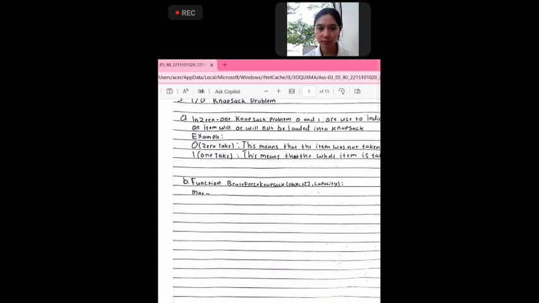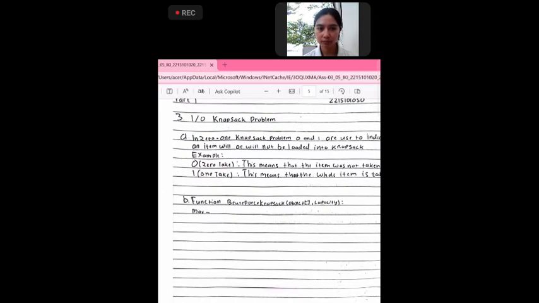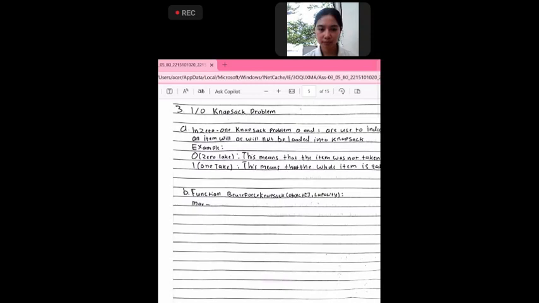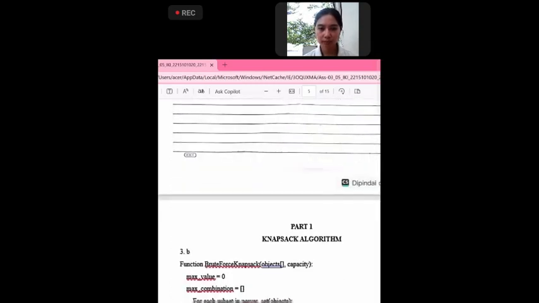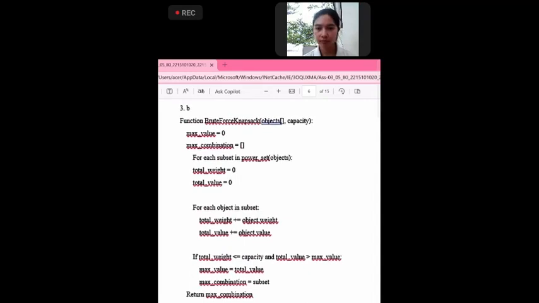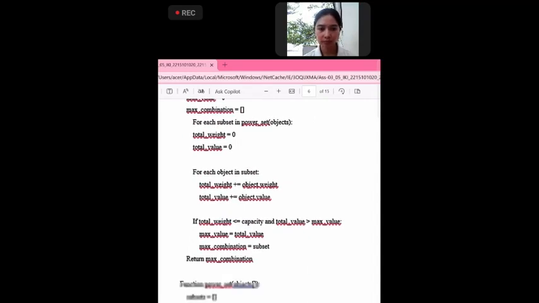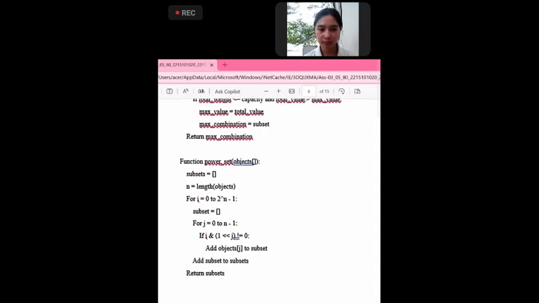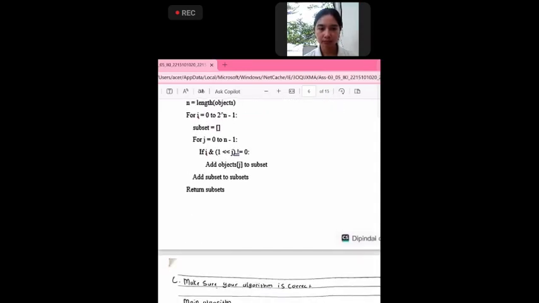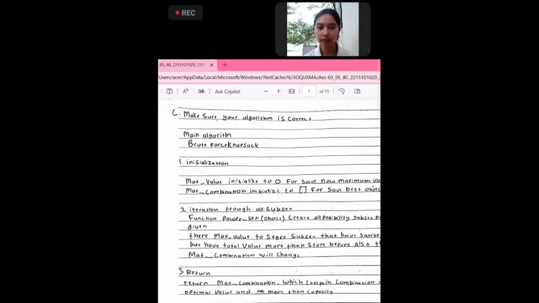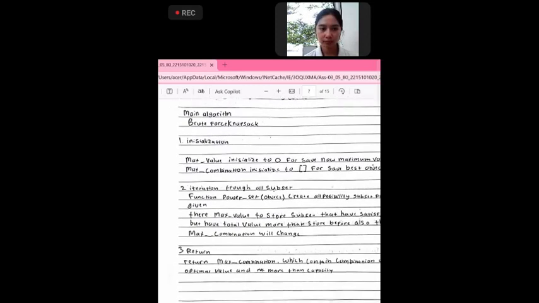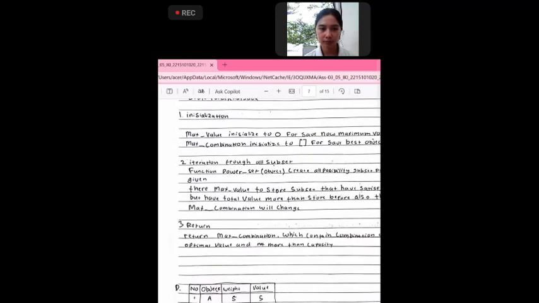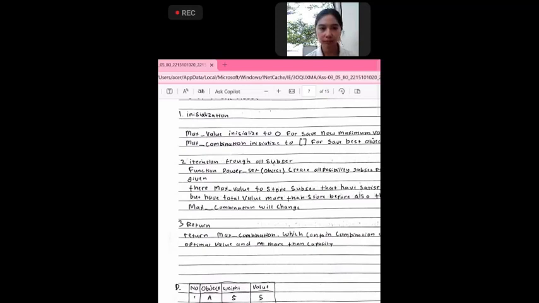And then for B, the question is to make an algorithm for the knapsack. And then I have this algorithm. This is the pseudocode of knapsack with the brute force algorithm. And then next is number C, make sure your algorithm is correct. So I will make a point about why my algorithm is correct. First is initialization.